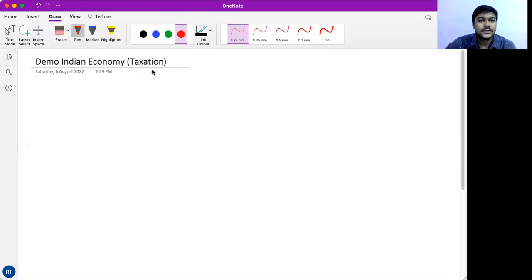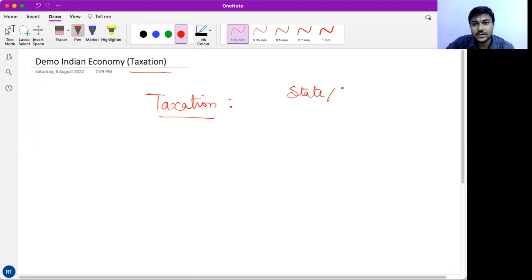Hello friends, let's see taxation, which is a very important chapter or concept of the Indian economy. Before proceeding further, let us understand what taxation is and why it forms an important part of any economy, for that matter, the Indian economy. As we know, taxation is the source of income for any state or polity.